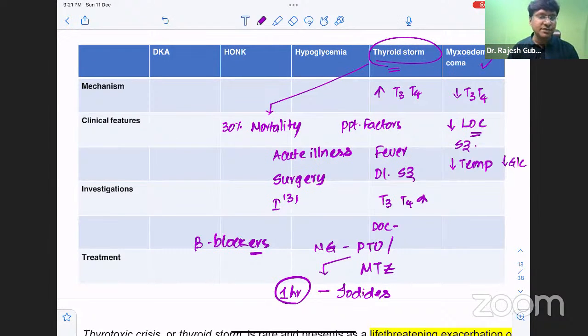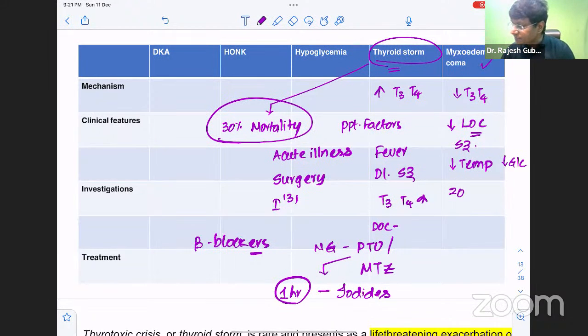These are the features of myxedema coma. Mortality in thyroid storm is around 30%, whereas in myxedema coma it is around 20 to 40% despite intensive treatment.